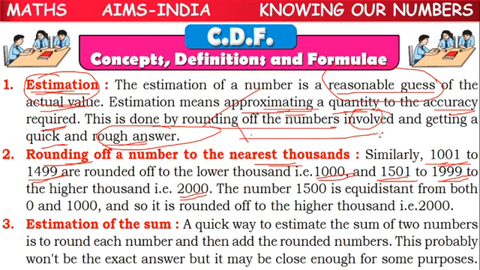Between 1000 and 2000, in the middle we will have 1500.